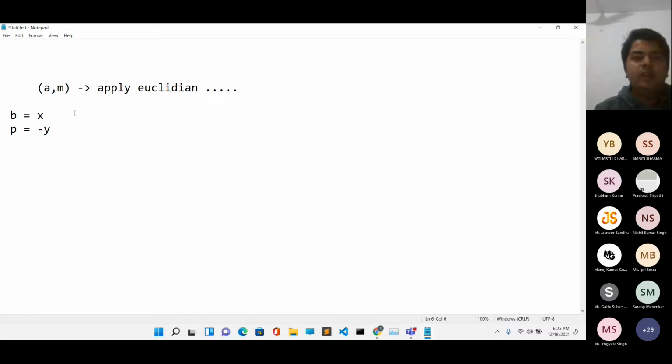Because by definition, the modular multiplicative inverse is a positive quantity and it should lie in the range of 0 to M minus 1. But when we apply the extended Euclidean algorithm to find the values of X and Y, there is no guarantee that the X and Y that we get will be in that particular range. So we have to perform a simple mathematical manipulation on it, that is (X mod M plus M) mod M. And this is finally the modular inverse of A.